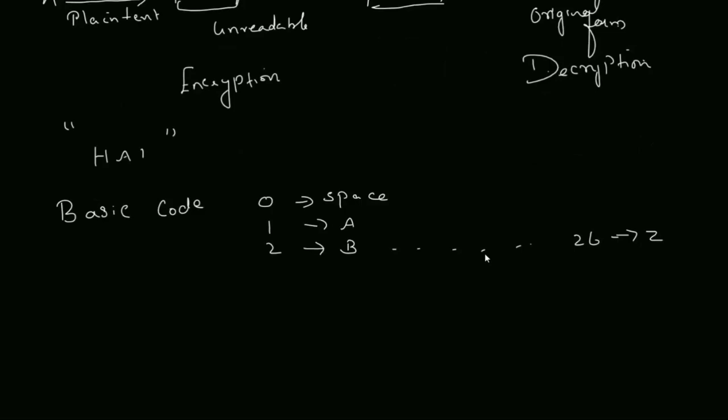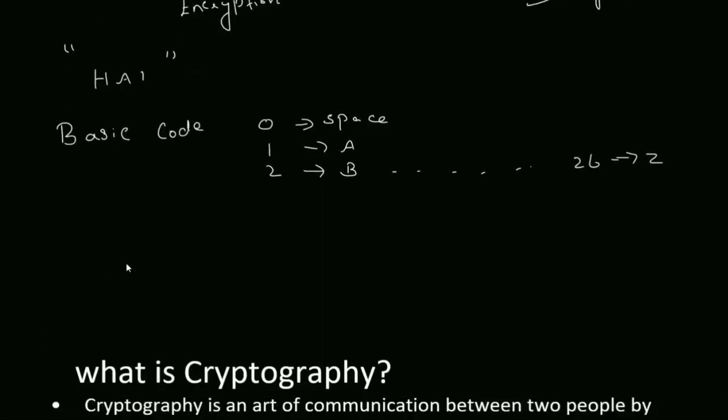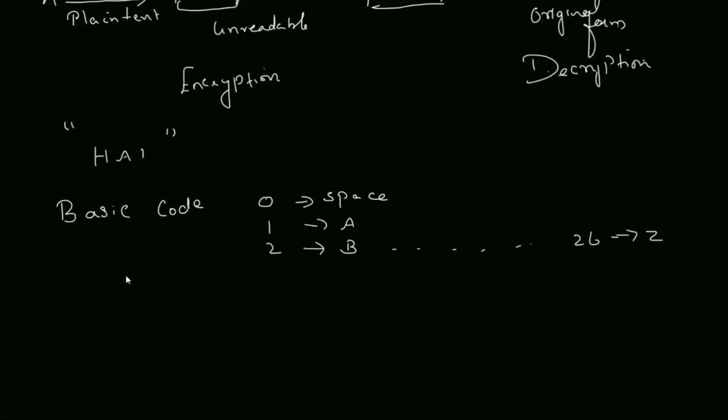I also need an encoded matrix, which can be anything. I will take the matrix 2, 3, 2, 1.